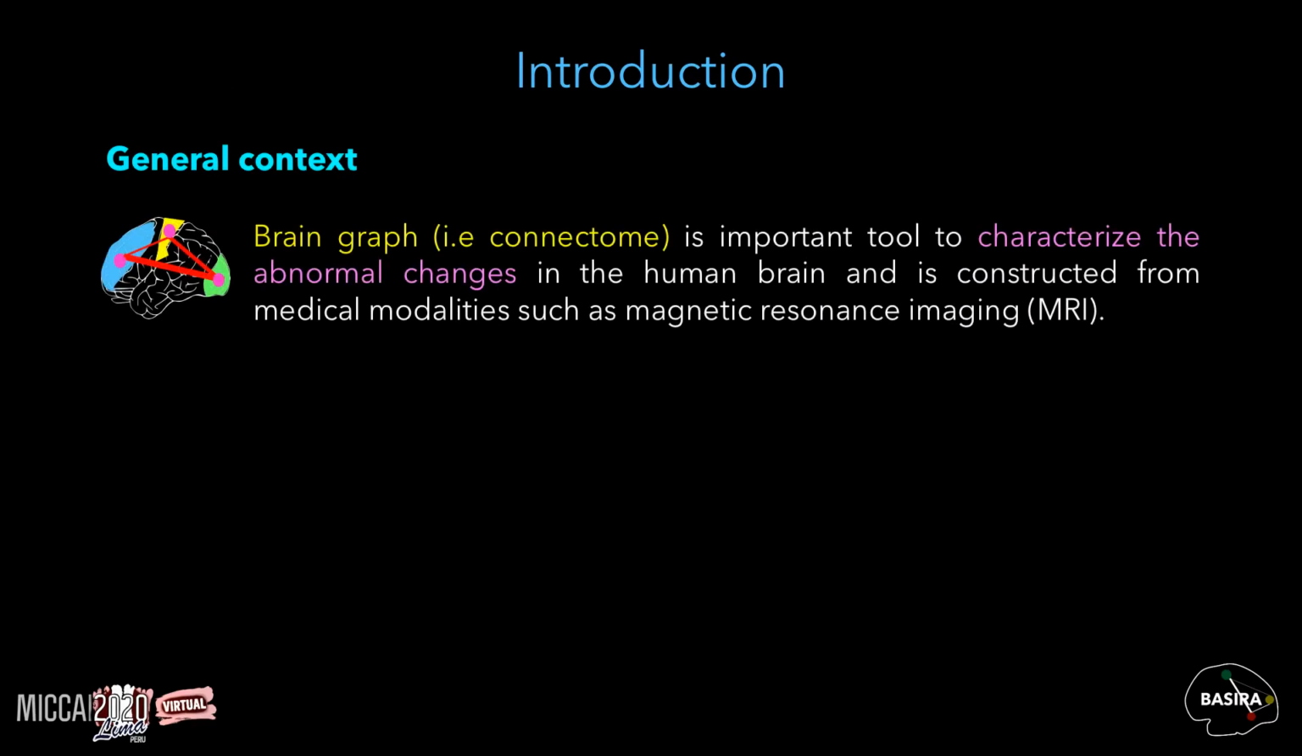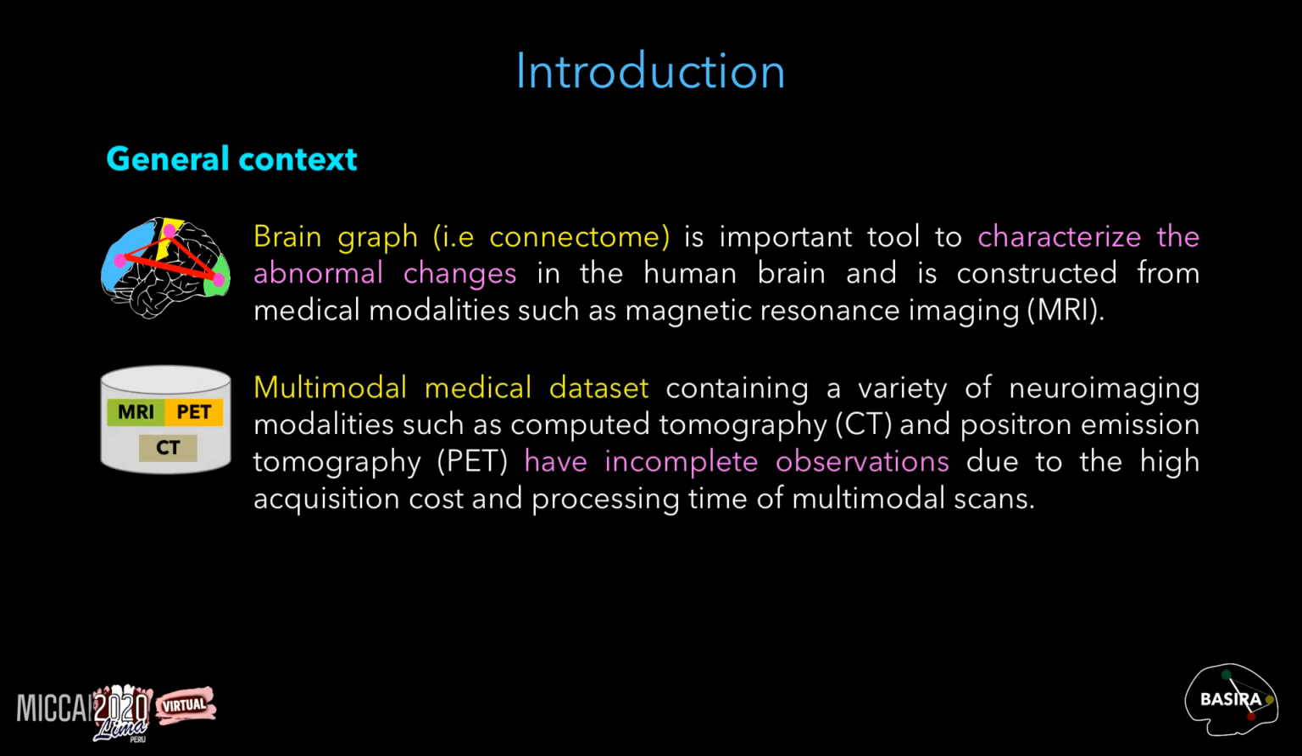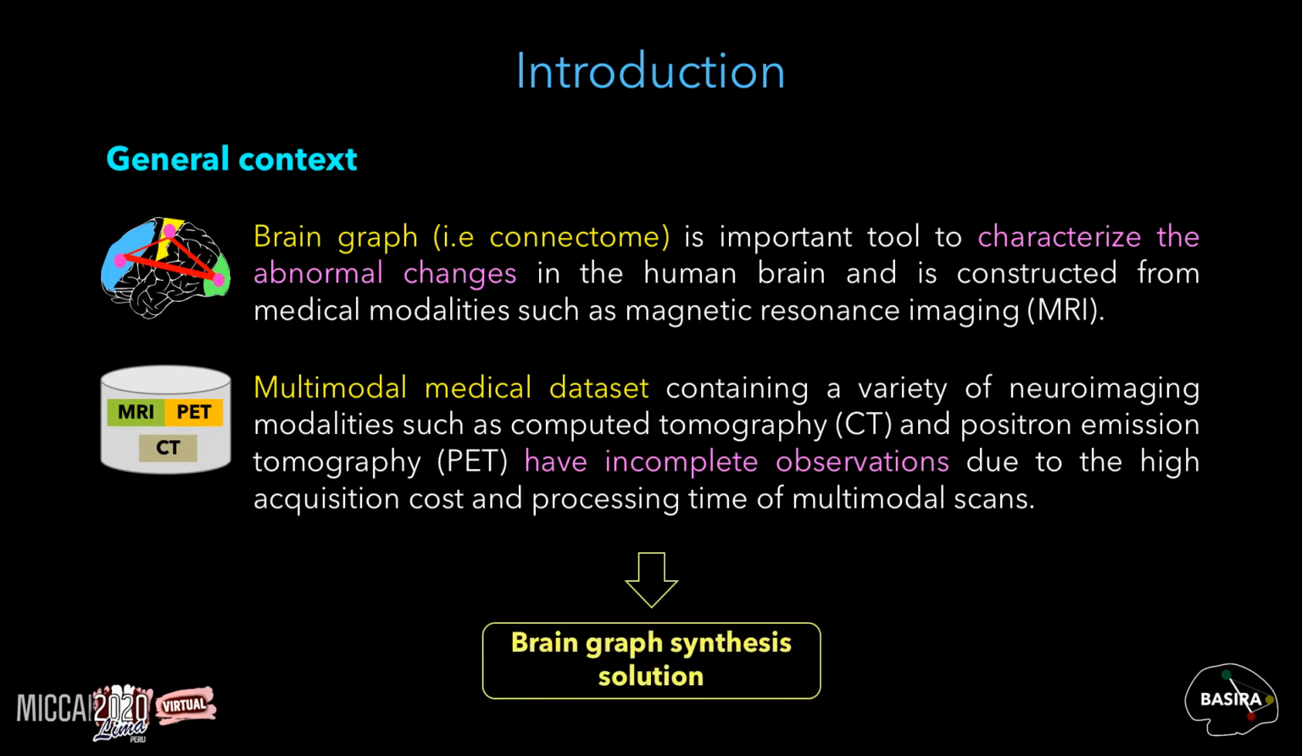Nowadays, brain graph or connectome is an important tool to characterize the abnormal changes in the human brain. It is conventionally constructed from medical modalities such as magnetic resonance imaging or MRI. However, existing multimodal medical datasets that contain a variety of neuroimaging modalities such as MRI or computed tomography or positron emission tomography usually have incomplete observations due to the high acquisition cost and processing time of multimodal scans. So there is a need for a brain graph synthesis solution.